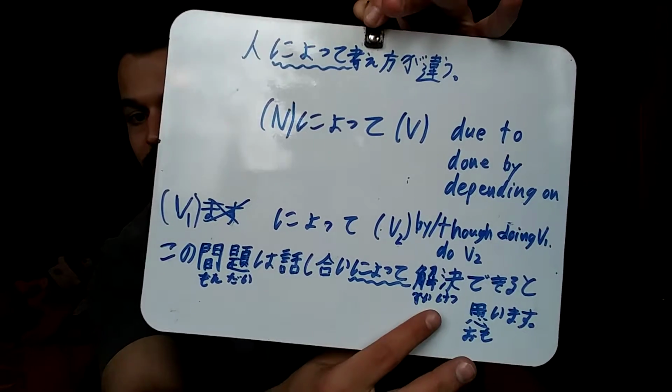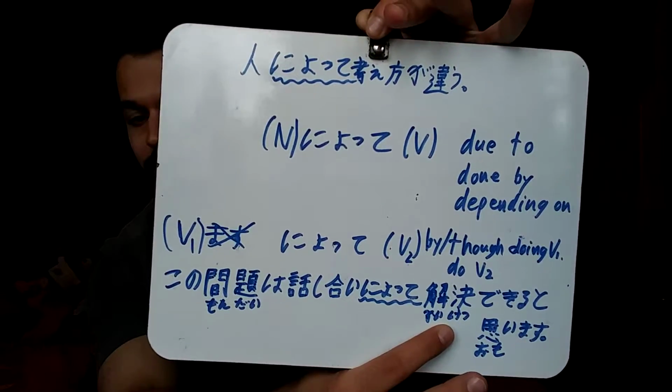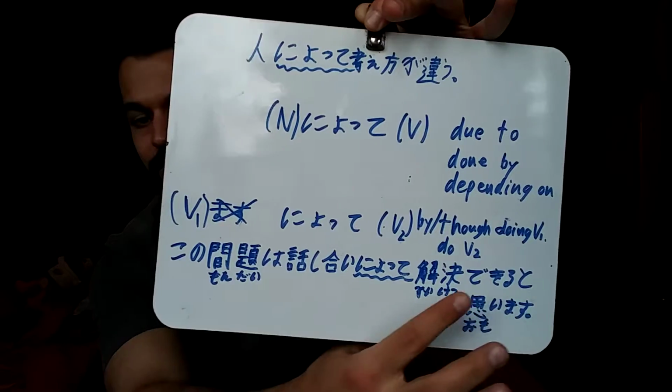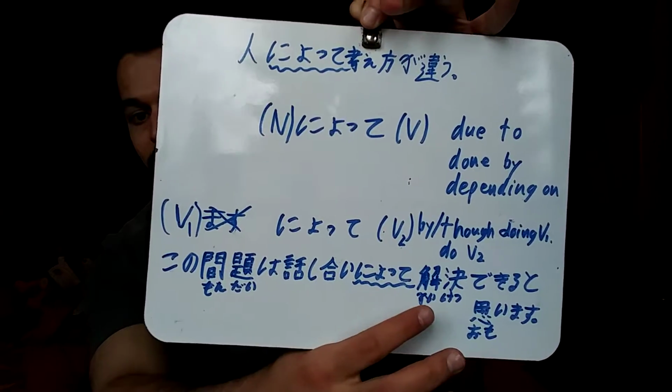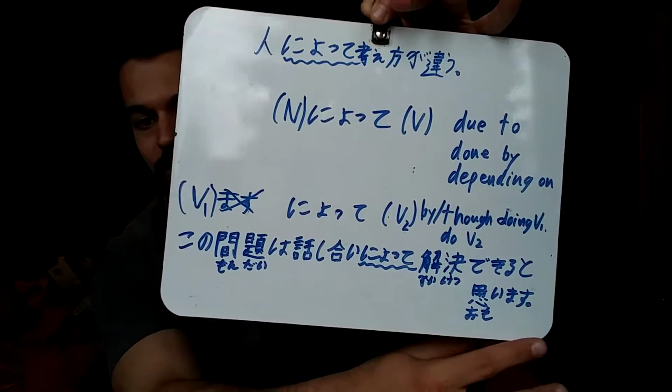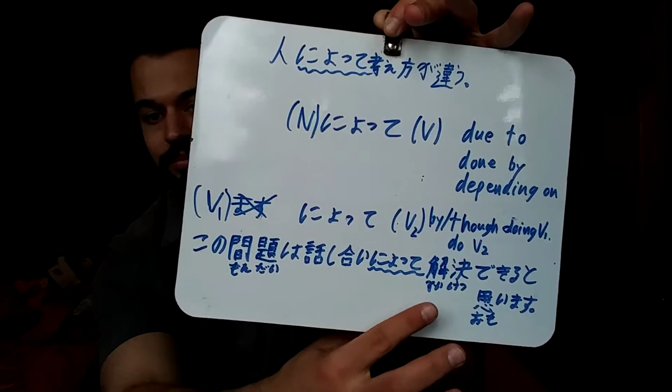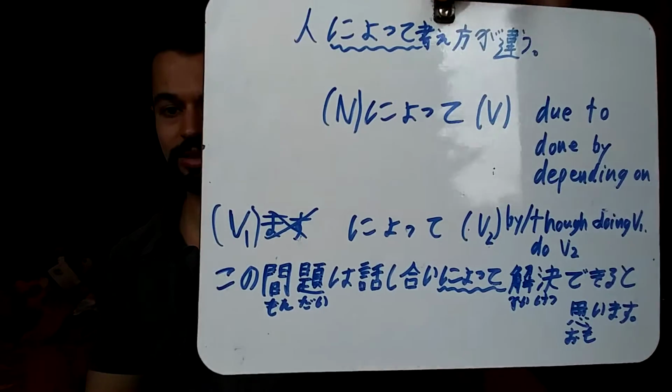So 解決 by itself can be a verb, just add する. But then you're putting できる, so to be able to do something. That's another grammar bit we can talk about later. 解決できると思います. I think we can solve. So I think we can solve this problem through working together.